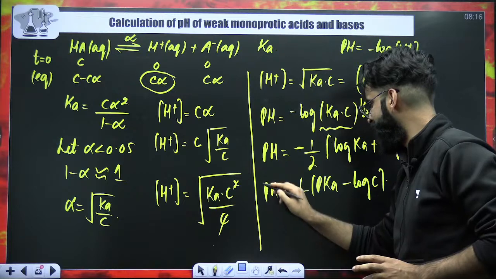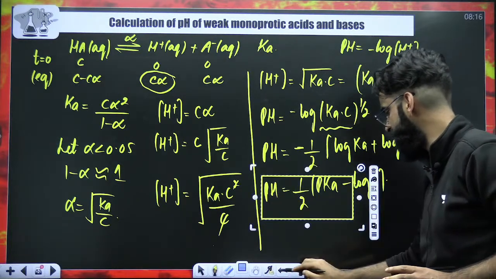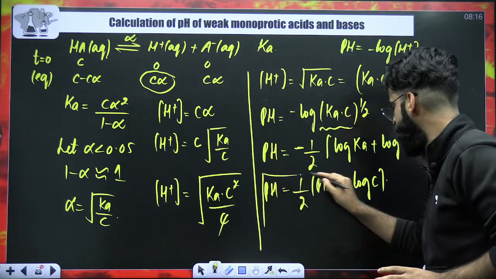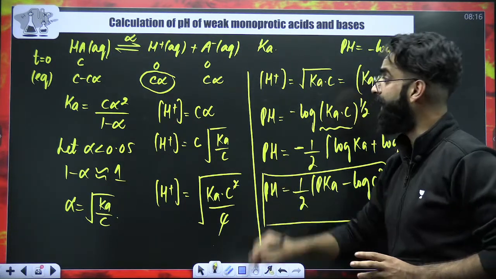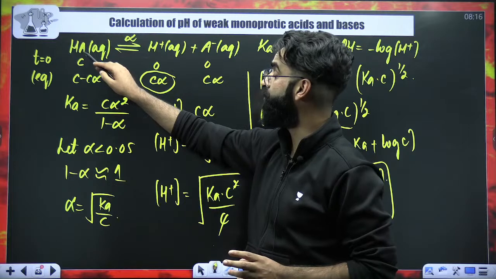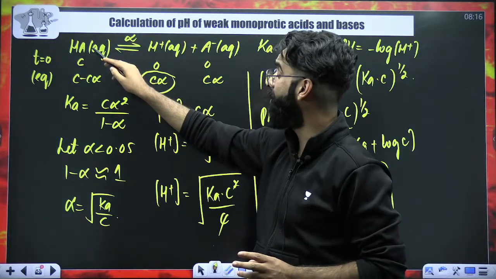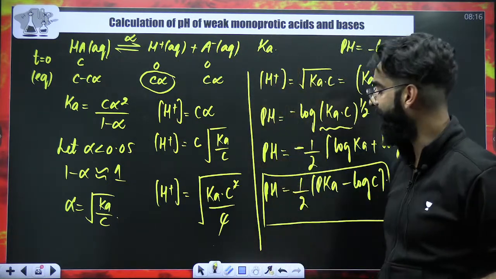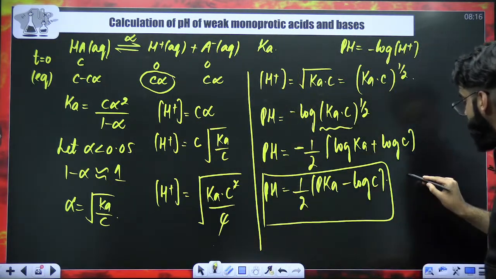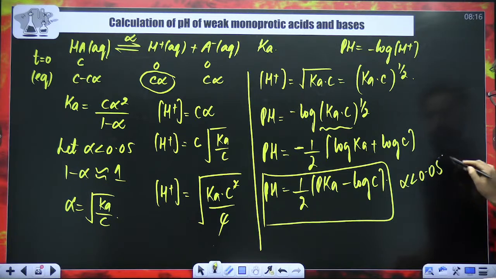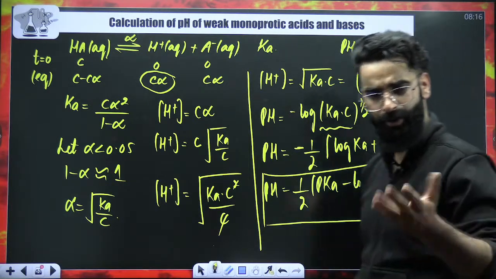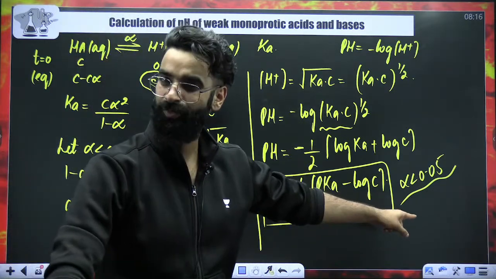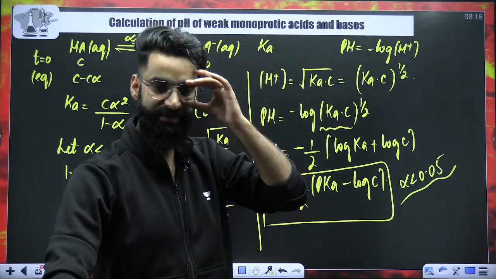So this is one direct result by means of which you can calculate the pH of this acidic solution, which undergoes dissociation under the stoichiometry 1:1:1. And I'm assuming this particular formula is valid only when alpha is less than 0.05. In your NEET, they only ask you these sort of questions, whose alpha is less than 0.05. They won't give you the more than 0.05 case.